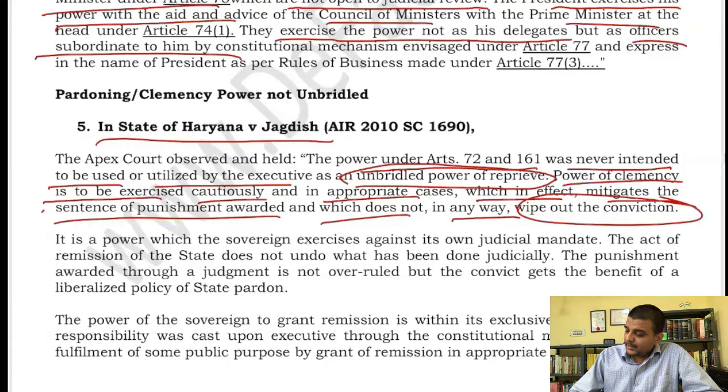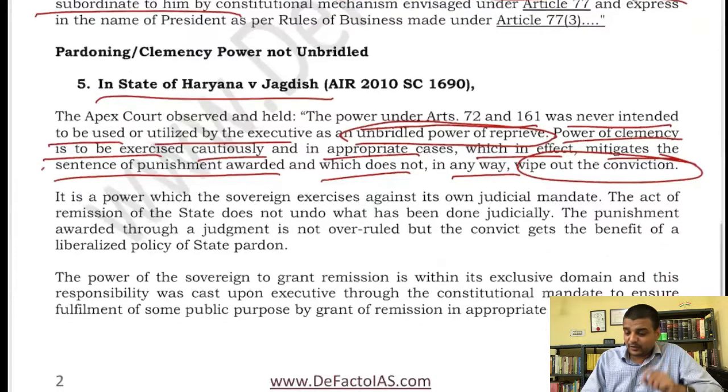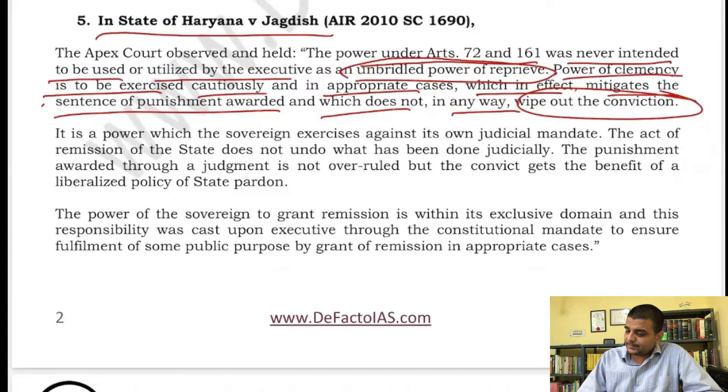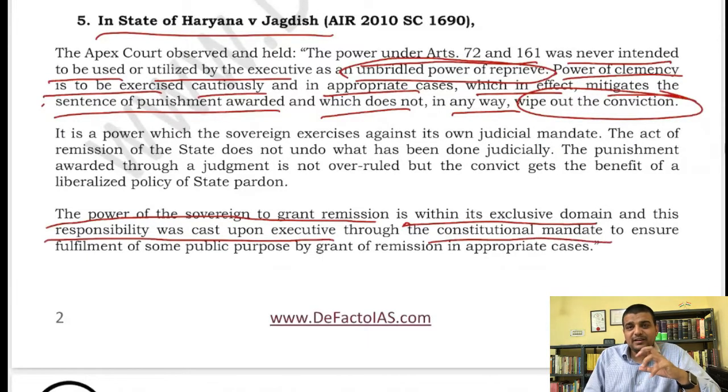Similarly, it is not a sovereign function. The power of the sovereign to grant remission is within its exclusive domain, and this responsibility was cast upon the executive through the constitutional mandate, right? So even if it is a function of the sovereign, you cannot say that the president is sovereign. It simply means that it is a sovereign function to grant a pardon, because you can pardon any of your subjects if you are king, but that sovereign function being entrusted to the president doesn't mean at all that the president is sovereign or is performing a sovereign function.